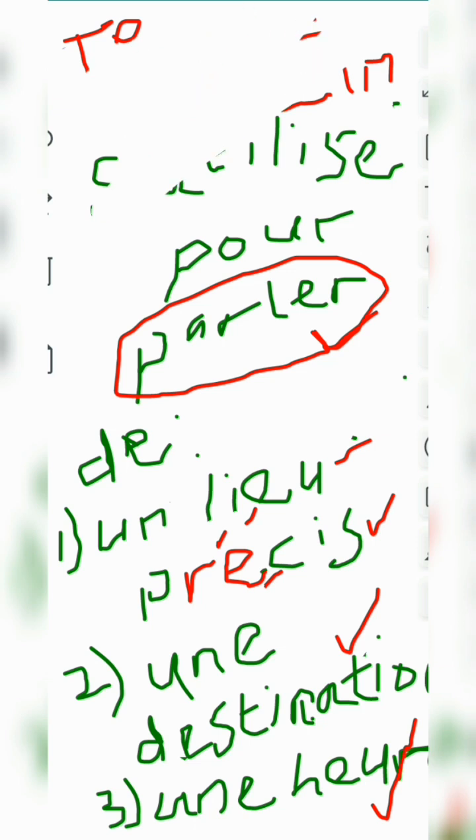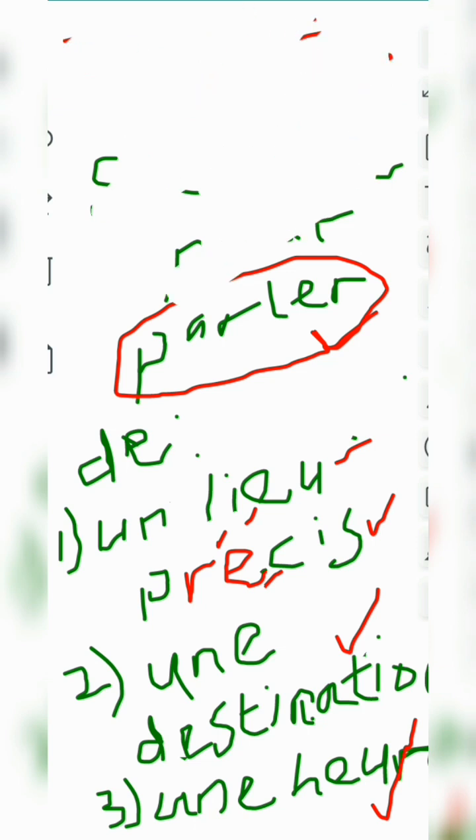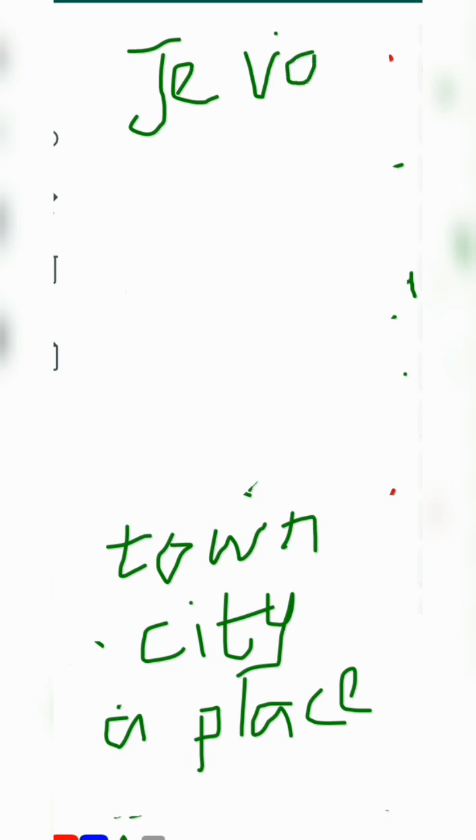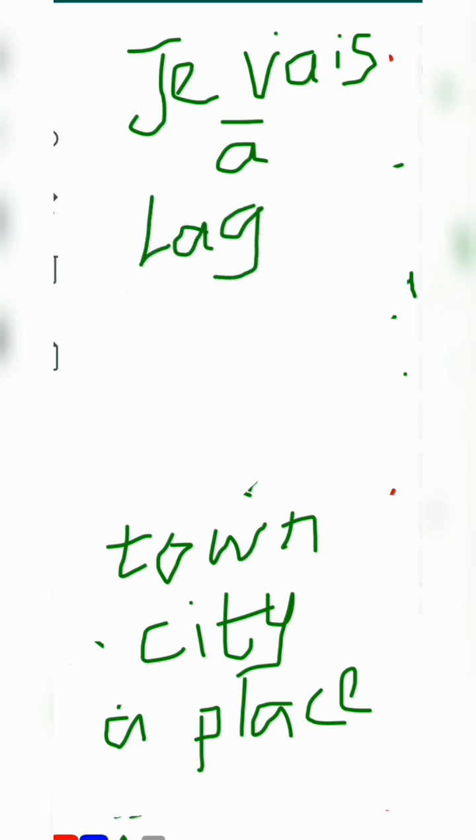Okay, let me clean this part of the board now. Let me clean the board and pick each one, and give examples of how you can use your à. For number one, we talked about un lieu précis. So let me quickly talk. Je vais à Lagos. I'm going to Lagos. So that is a town or a city.